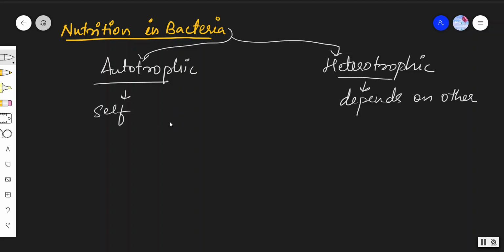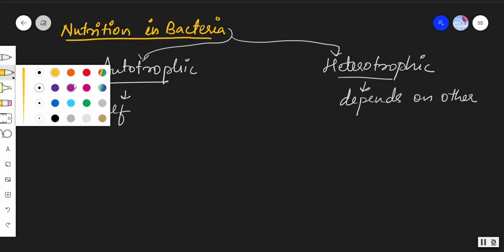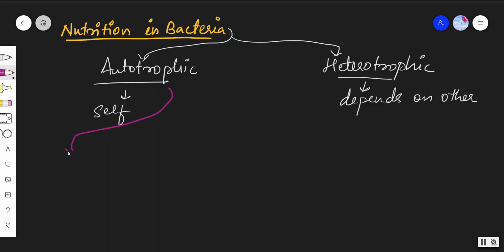Clear? So autotrophic nutrition is further broadly divided into two types. Number one is photoautotrophic bacteria.